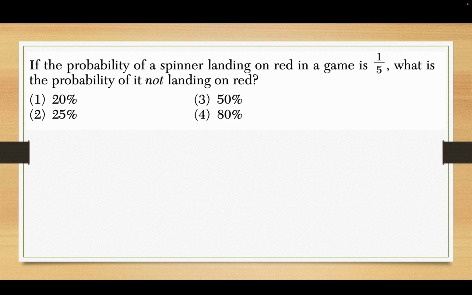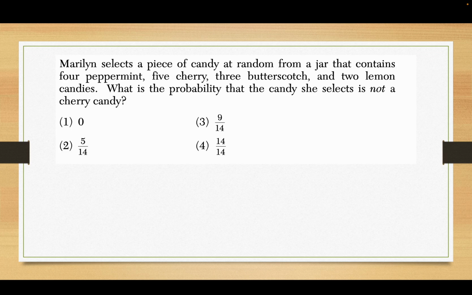Okay, so the probability of landing on red in a game is 1 out of 5. What's the probability of not landing on red? Well, if it's 1 out of 5 to land on red, then it's 4 out of 5 that you don't land on red. And that's 80%. Okay, try this one.